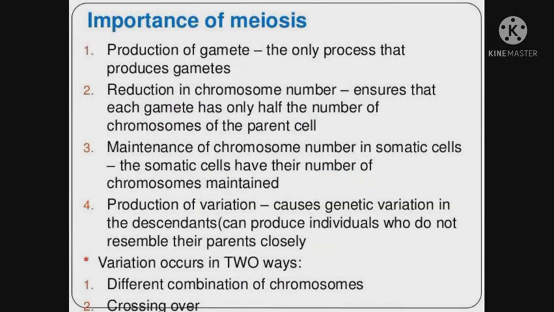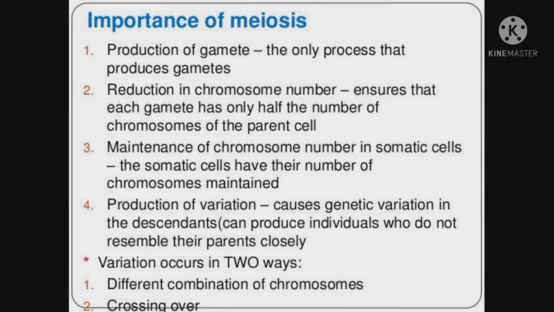Importance of meiosis. Production of gametes. The only process that produces gametes is meiosis. Reduction in chromosome number. Meiosis ensures that each gamete has only half the number of chromosomes of the parent cell. Maintenance of chromosome number in somatic cells.